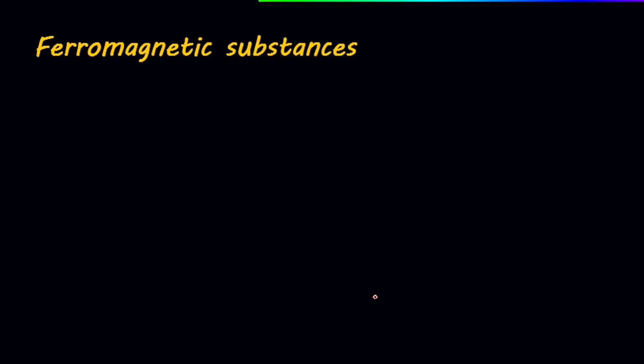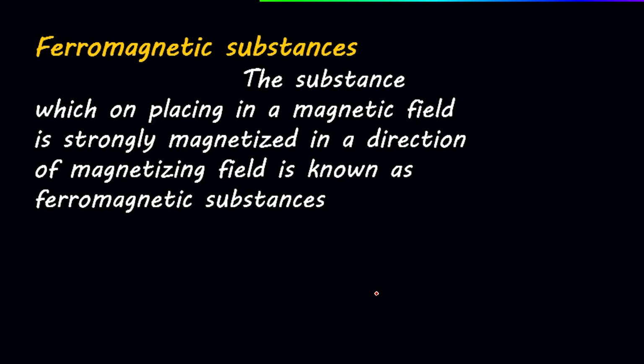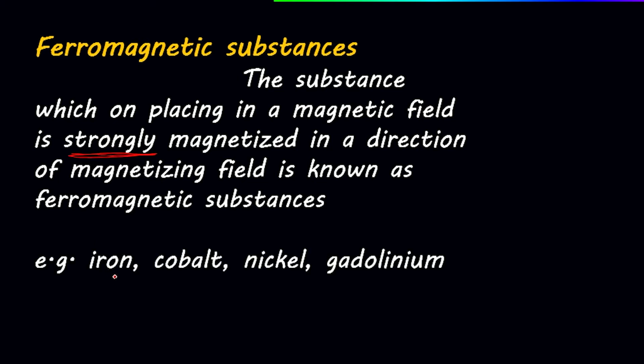Now let's discuss ferromagnetic substances. The substance which on placing in a magnetic field is magnetized strongly in the direction of the magnetizing field is known as a ferromagnetic substance. Here, strongly. In the case of para, that was weak, and in the case of dia, that was opposite. I will tell you later. Now let's discuss some examples of this. Examples are iron, cobalt, nickel, gadolinium, and dysprosium, etc.